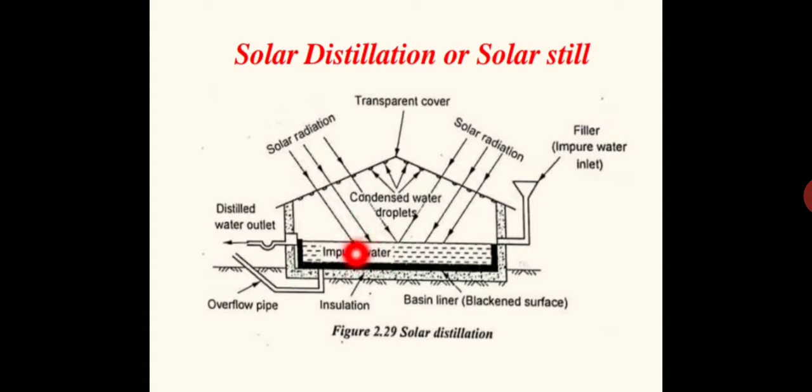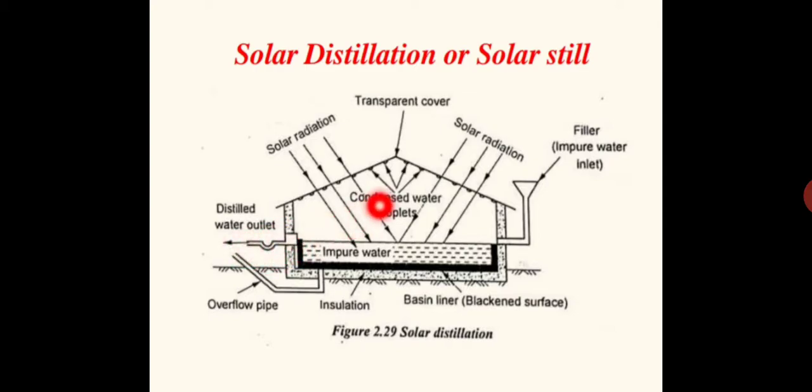Anyway, the water vapor formed from this surface using the solar heat is traveling upward. Once it strikes the inner surface of this glass, it will get condensed. That condensed water will flow along the glass due to this slope. That's why this slope-like structure is provided. Whatever water particles are condensed at the inner surface of the glass will flow due to this slope towards the bottom portion, and it is collected in a particular trough to collect these water particles, and the water is taken out.